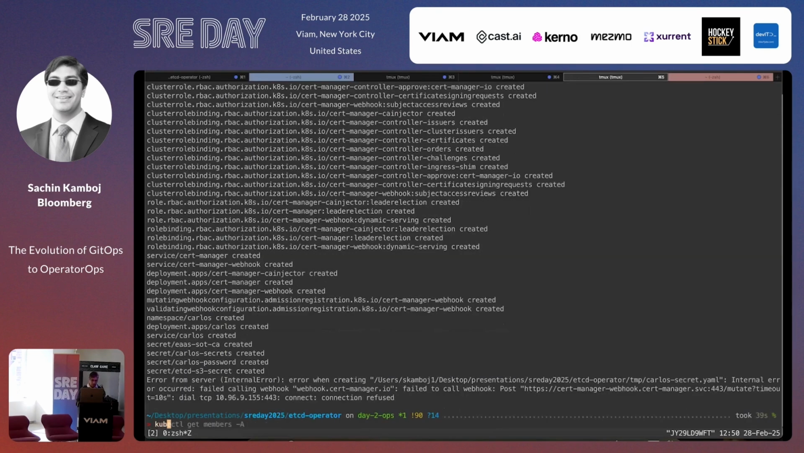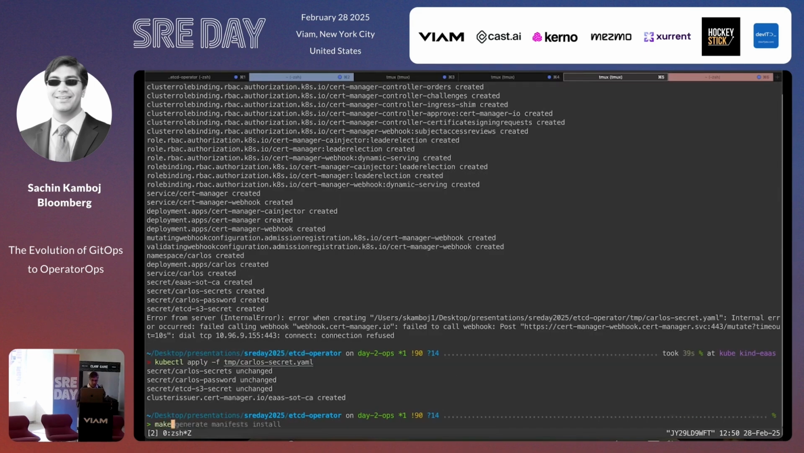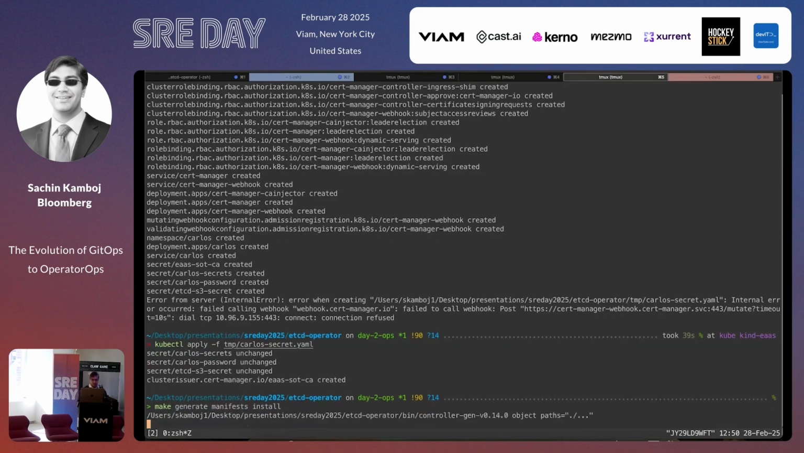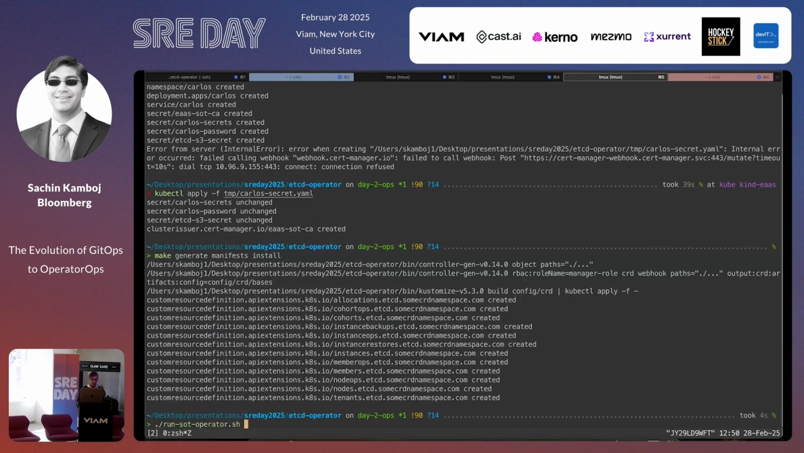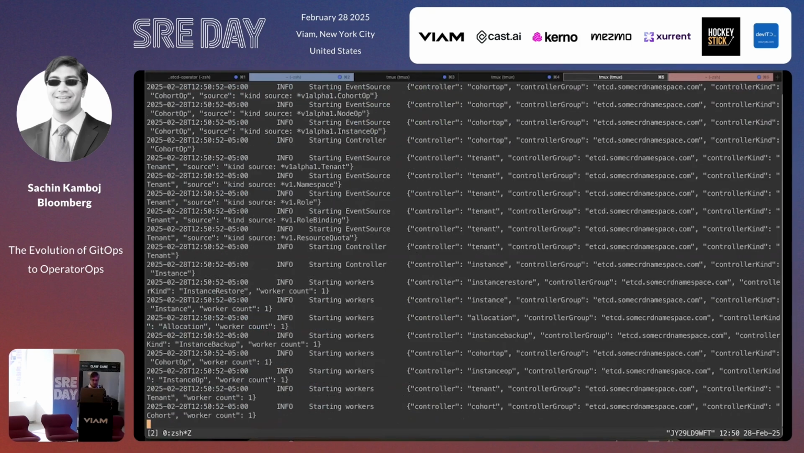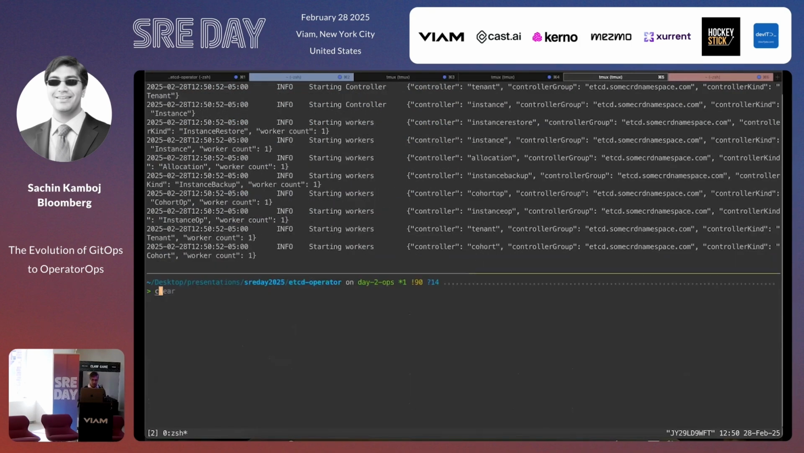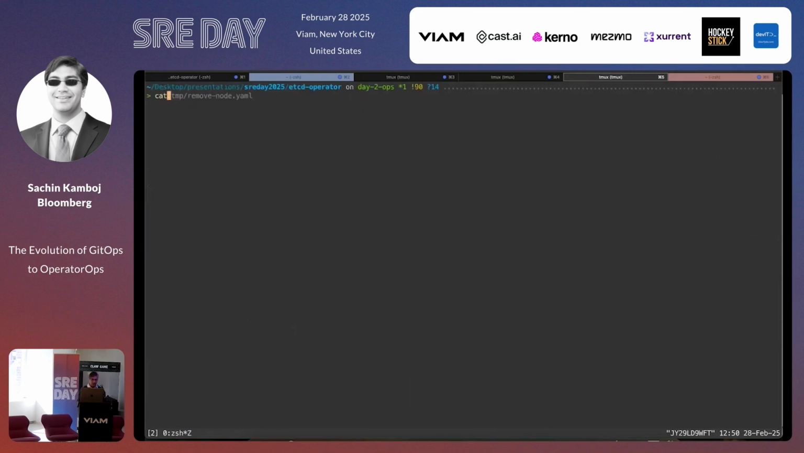Okay, this step always fails for some reason, but no matter. I'm going to apply it manually. Okay, that was the step that failed. And then I'm going to install a bunch of CRDs. Okay, CRD is installed. I'm running the operator locally. So this is running the operator. Perfect.